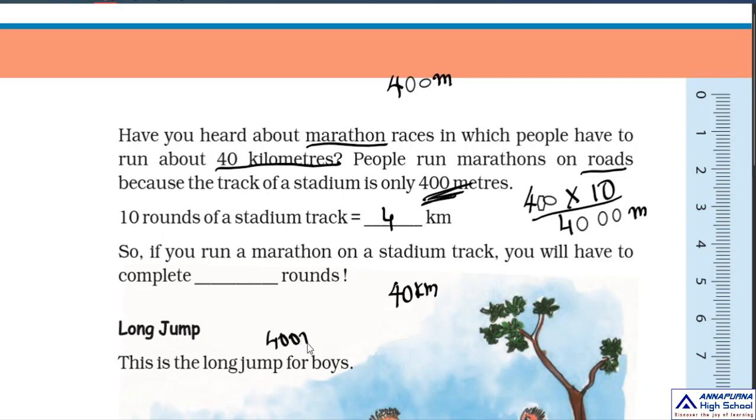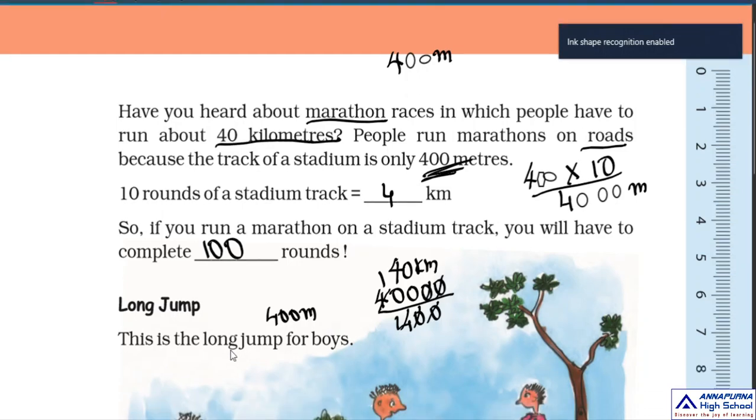So 40 kilometers converted into meters is 40,000 meters, and you have to divide by 400. What do you get? 100 rounds. If you run 100 rounds on a track, then you complete a marathon. One marathon is equal to 40 kilometers.